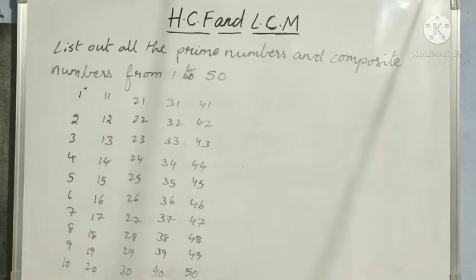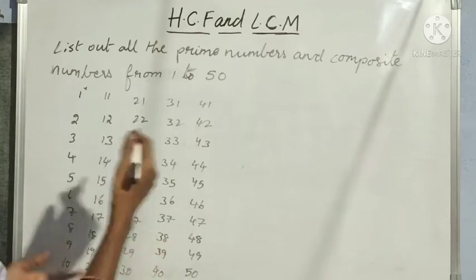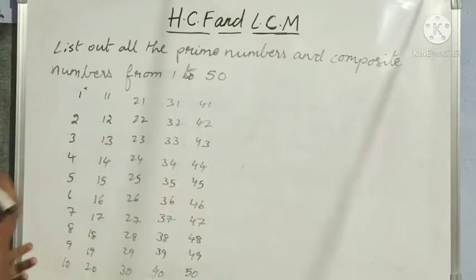Next, we know that all even numbers are divisible by 2, meaning they have one more extra factor. So such numbers are composite numbers.